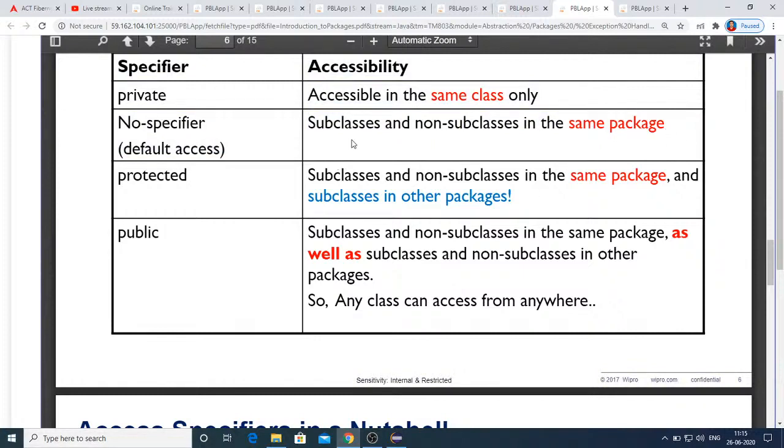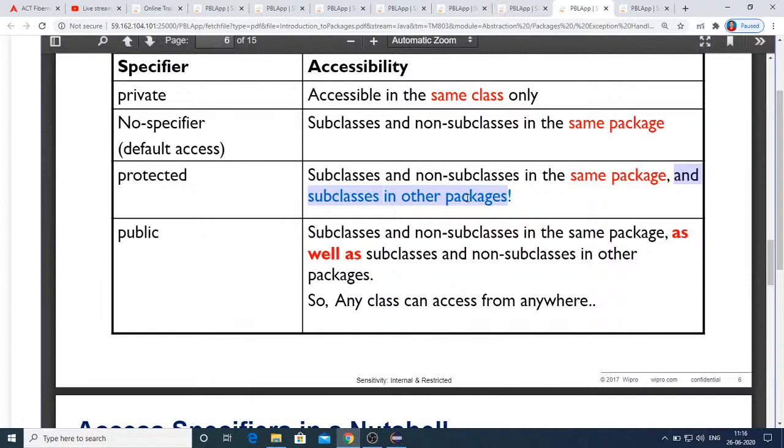Default is accessible for subclasses and non-subclasses in the same package. And coming to protected, here you can see subclasses or non-subclasses in the same package and subclasses in other packages. So this is the point that needs to be understood. In addition to default, protected has the privilege of subclasses having access in other packages also, whereas default only allows subclasses and non-subclasses in the same package. So this is the point which I am trying to see in that code.